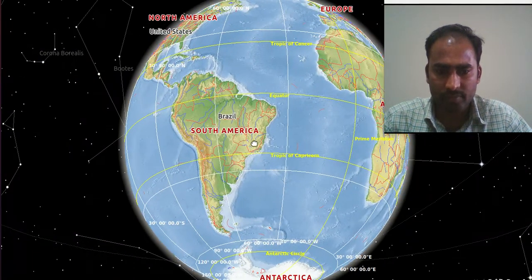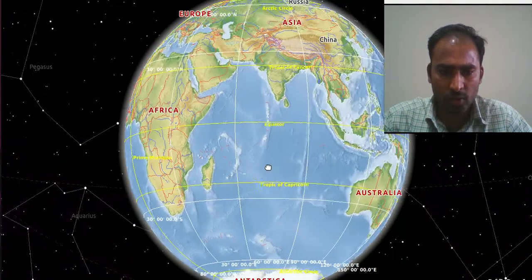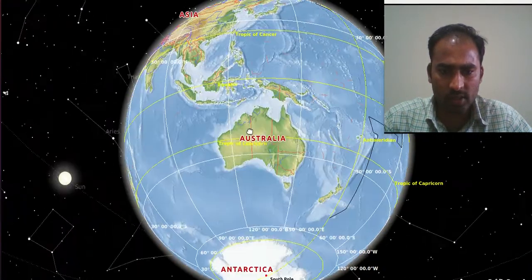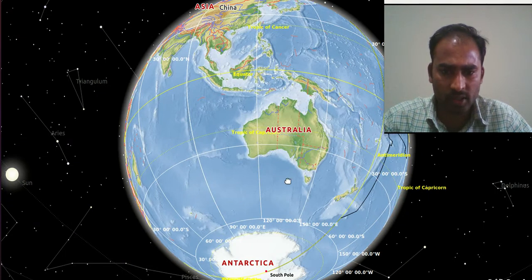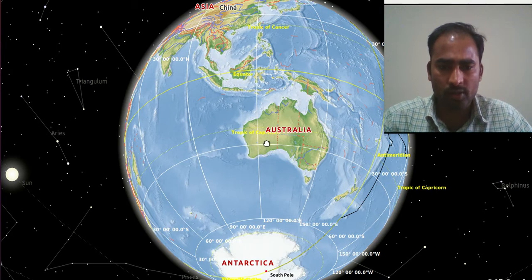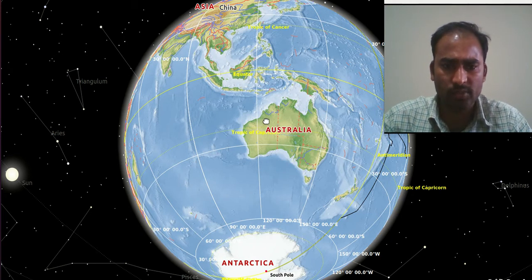And here we have one more continent, Australia. See here, all sides of Australia are covered with water. So we call Australia an island continent also. And in recent years, some changes have happened to the number of continents. I think we have some 8 continents here. Now we are not considering Australia as one continent, because this landmass is with that country only.